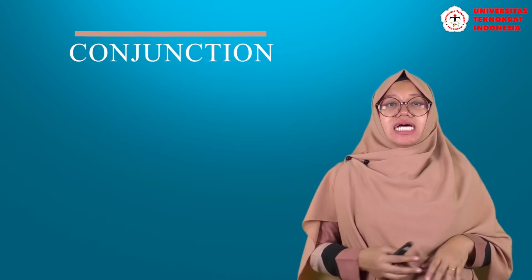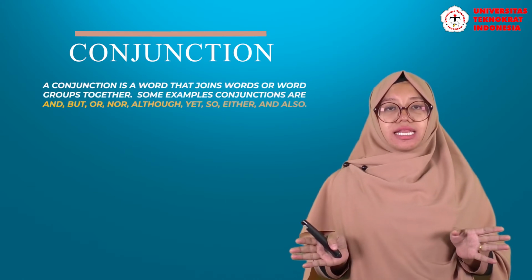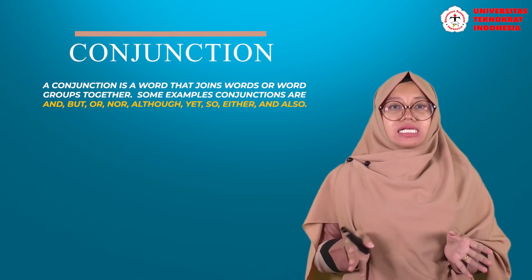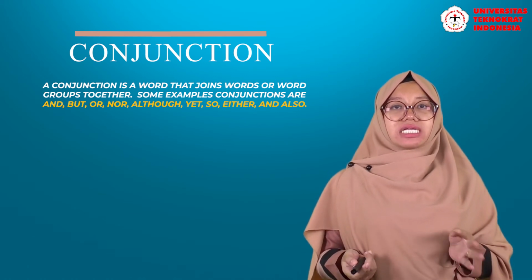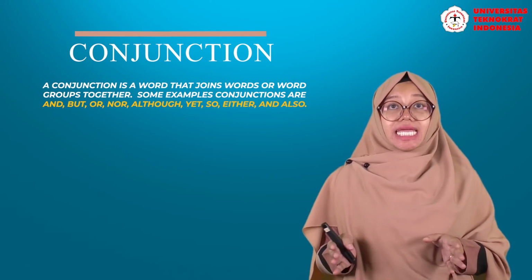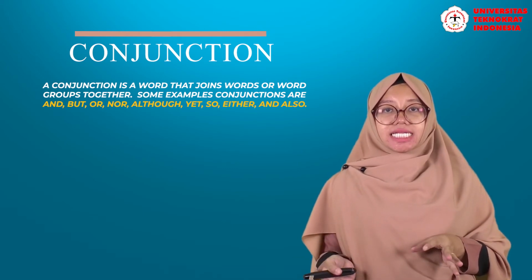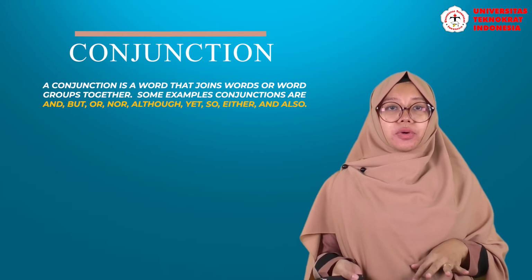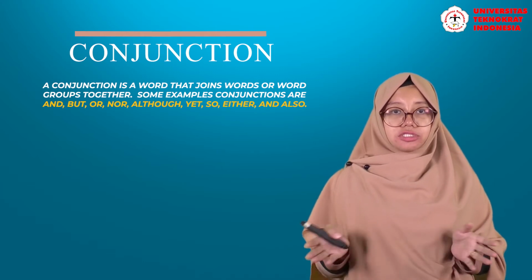The next one is conjunction. A conjunction is a word that joins words or word groups together. Some examples of conjunctions are and, but, nor, although, yet, so, either, and also.